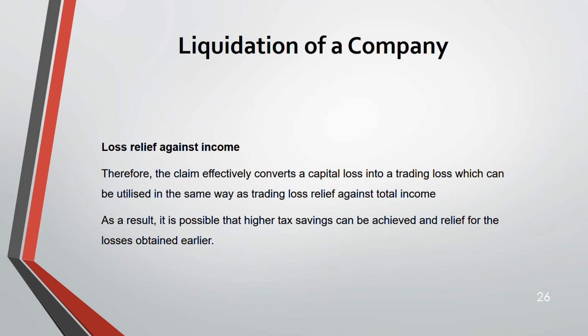Otherwise, you have to wait until you get a chargeable gain. So rather than doing that, if you deduct against income, remember income is charged at 20, 40, 45% compared to CGT, which is charged at 20 or 28%. So if you can set off your capital loss against total income, it reduces your income and your income will be taxed at a higher rate. That's why it's a higher tax saving. And also if you are getting it relieved now, earlier rather than later, it's better from the point of cash flow also.